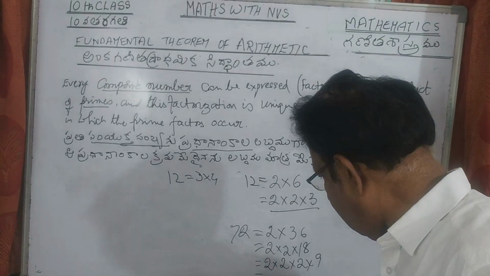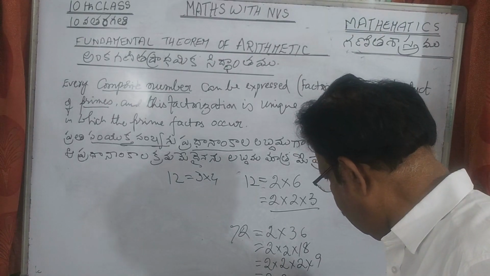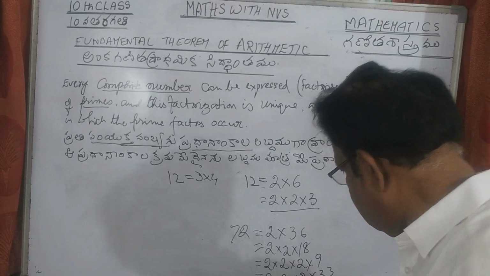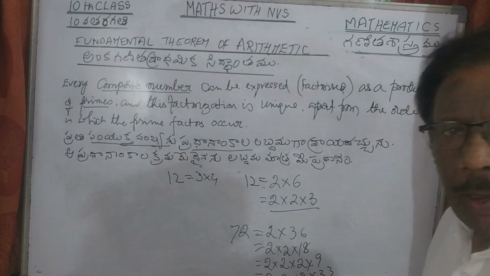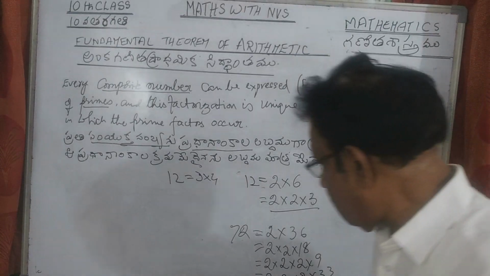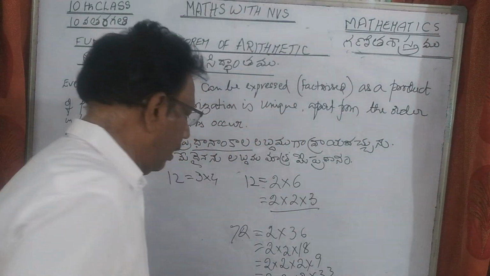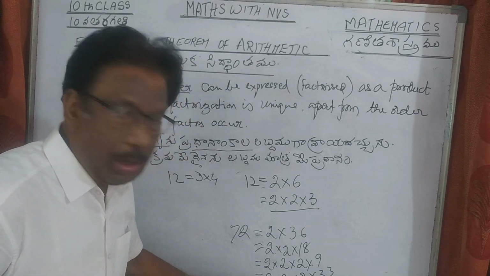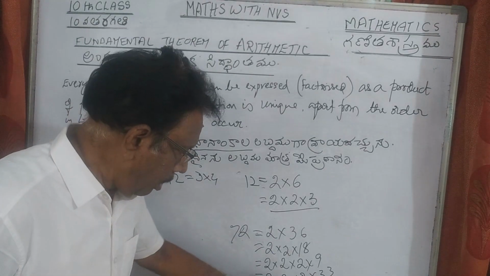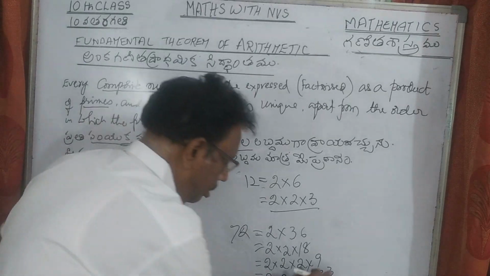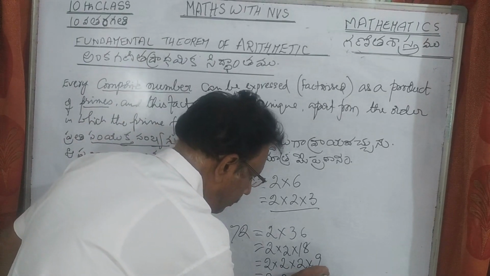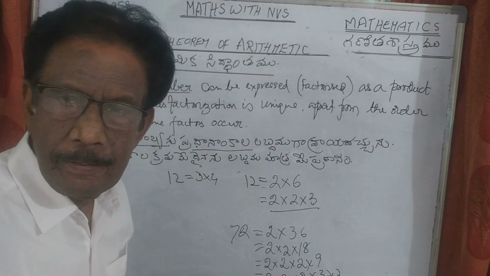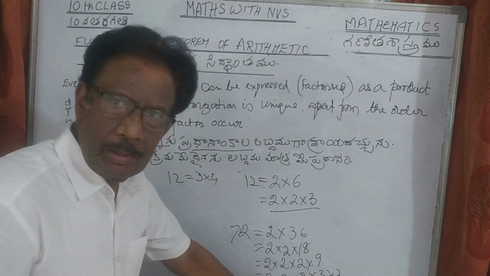And again we can write it as 2 into 2 into 2 into 3 into 3. Understand? See the factorization here. So 72, if you go on factorizing like that, you reach 2 into 2 into 2 into 3 into 3. This is prime factorization. So this is the only method.